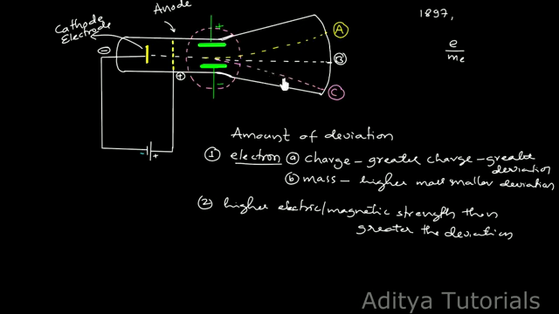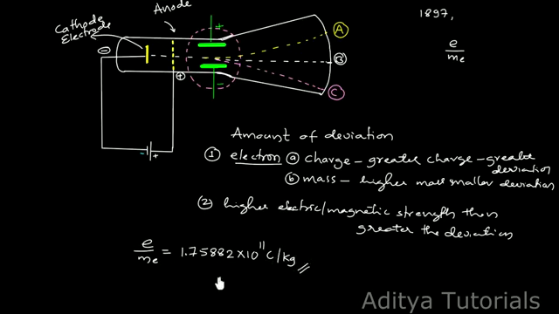Okay, by carrying out accurate measurement of the amount of deflection observed by the electrons for the electric field or the magnetic field strength, the charge to mass ratio can be calculated as here, that is e divided by m, e/m is equal to 1.758882 × 10^11 coulomb per kg. This is a very important value.